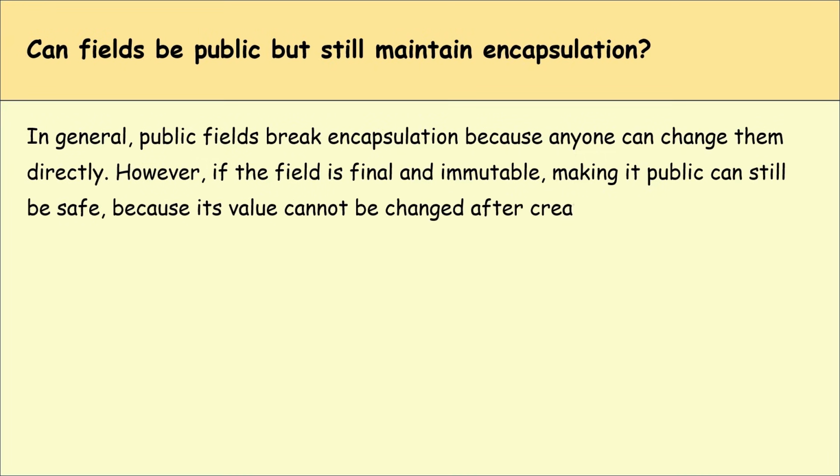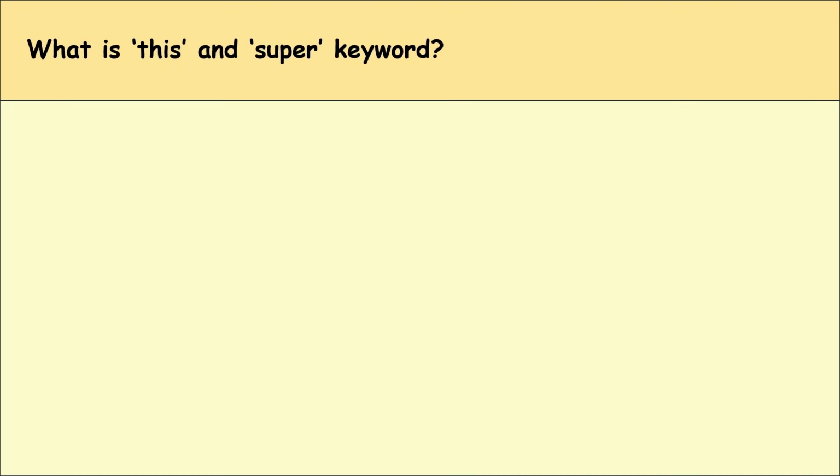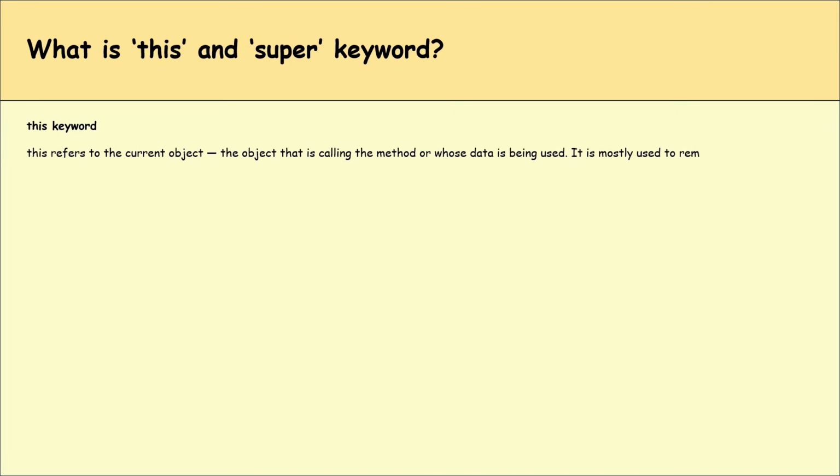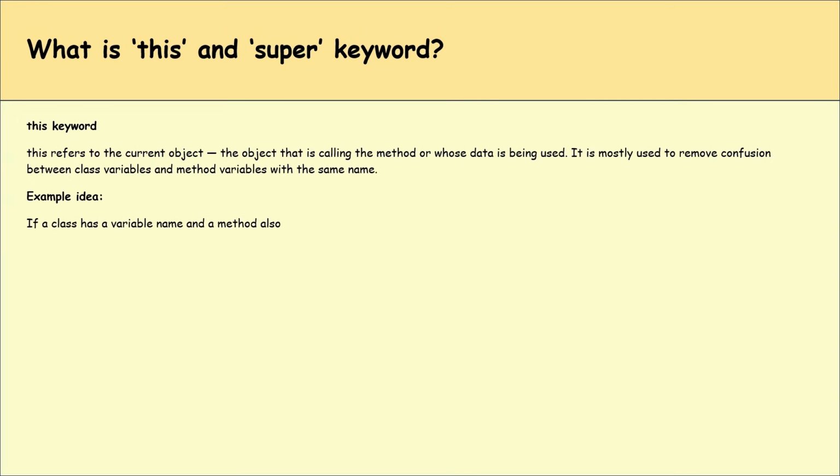What are this and super keywords? The this keyword refers to the current object, the object that is calling the method or whose data is being used. It is mostly used to remove confusion between class variables and method variables with the same name. For example, if a class has a variable name and a method has a parameter called name, then this.name means the object's variable and name alone means the parameter. So this means my current object.